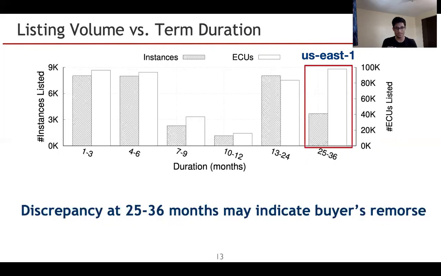And the second point here is that this indicates buyer's remorse, as 25 to 36 months is a huge reservation term left.